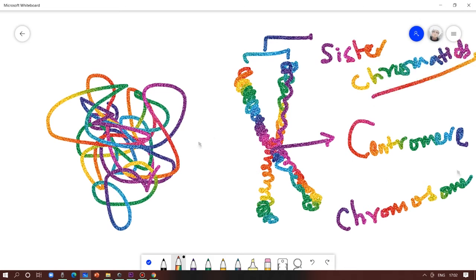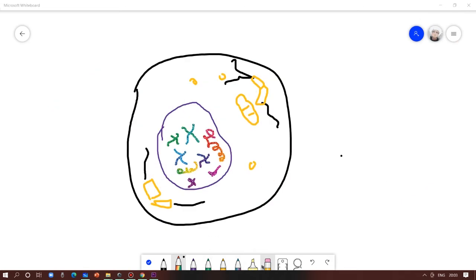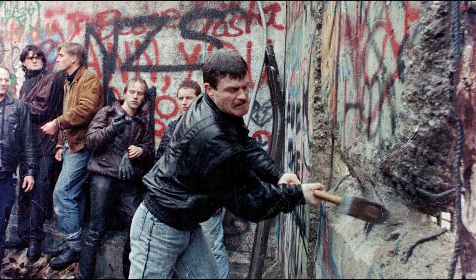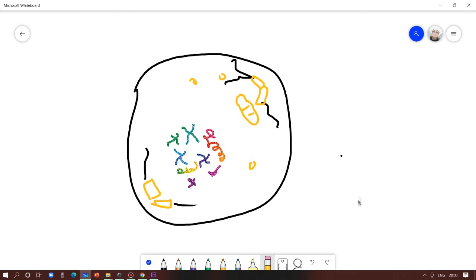Okay, and the nucleus will have a boundary kind of thing which we call the nuclear envelope, and this nuclear envelope will start to break and it will disappear during this prophase. So the nucleus wall is broken, and the nucleus will start to disintegrate. Okay, this happens in the prophase.